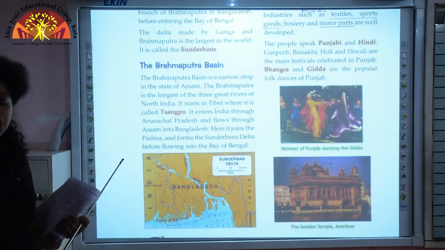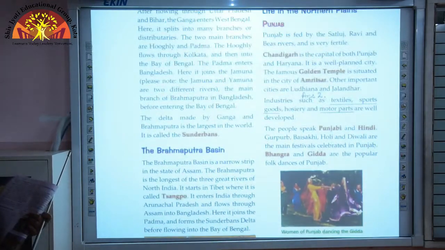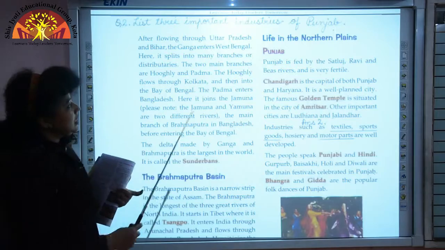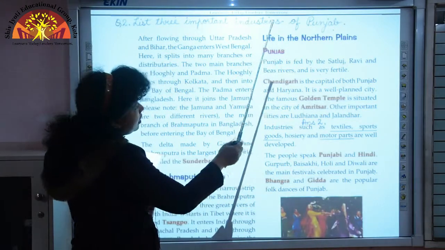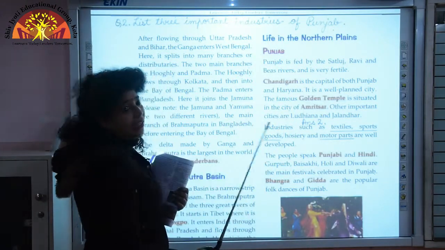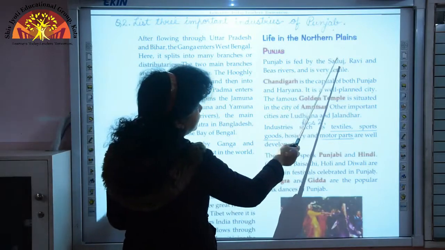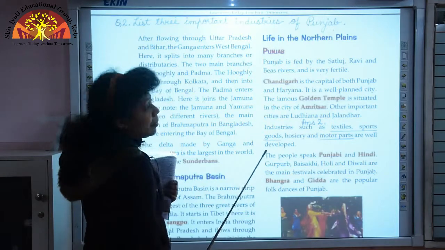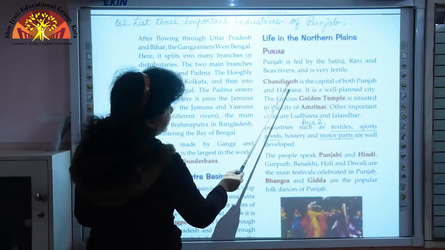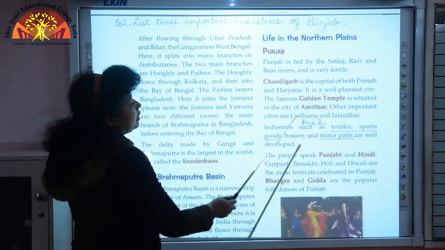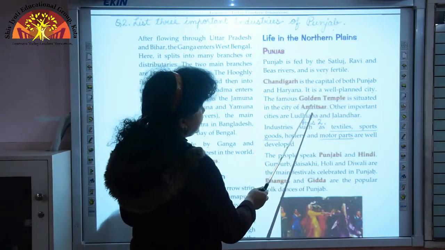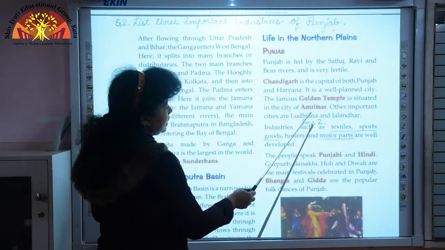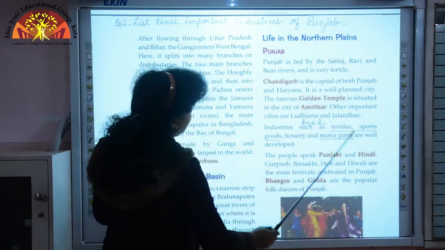Now, let us proceed to life in the northern plains. The first state that you have is the state of Punjab. Punjab is very fertile because it is fed by the rivers Satluj, Ravi and Beas. Which is the capital of Punjab? Chandigarh is the capital of Punjab. The Golden Temple is situated in Amritsar, which is a city in Punjab. Other important cities are Ludhiana and Jalandhar.